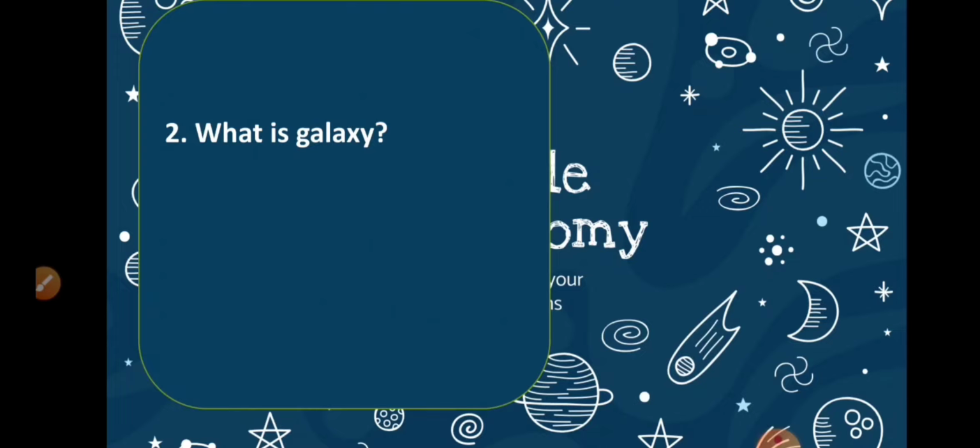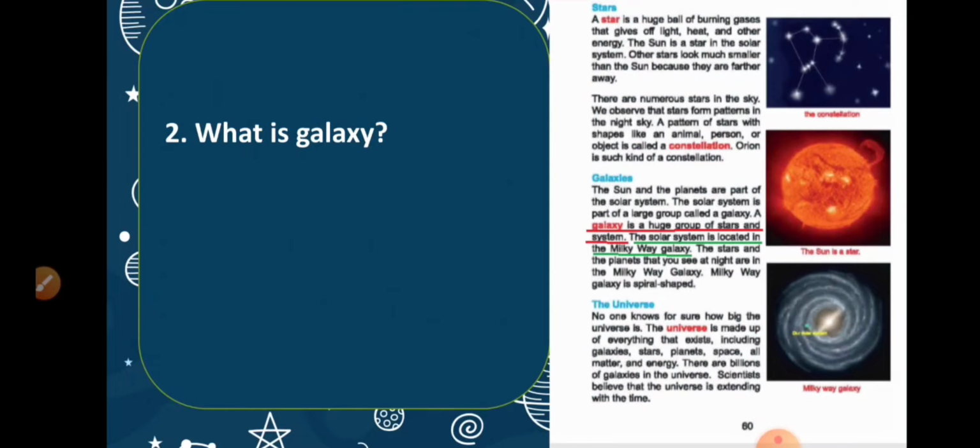The definition of a galaxy is, a galaxy is a huge group of stars and systems. Now, think about your section. It has a name, right?